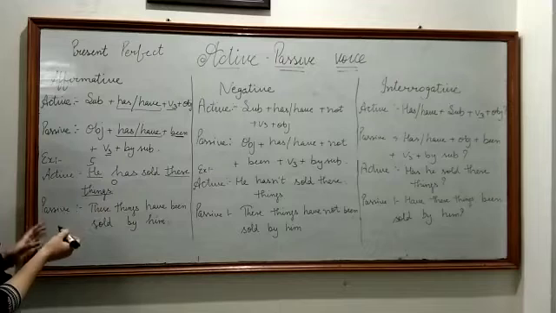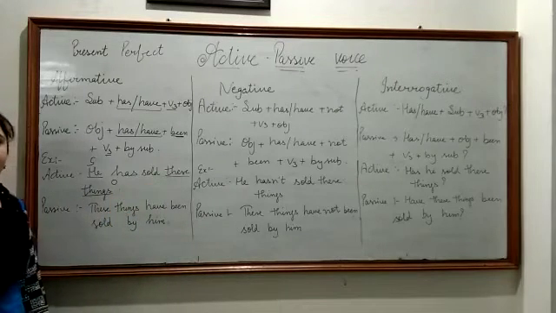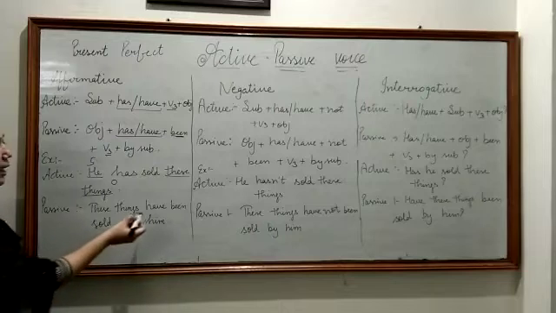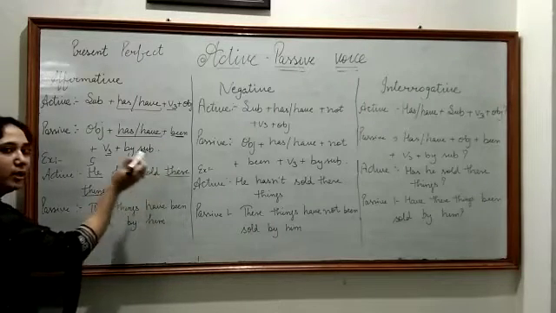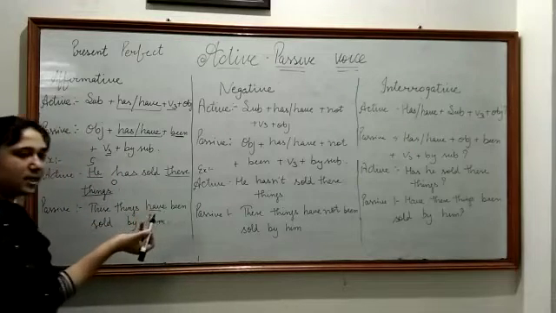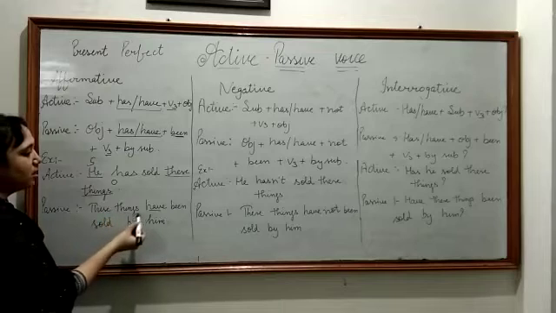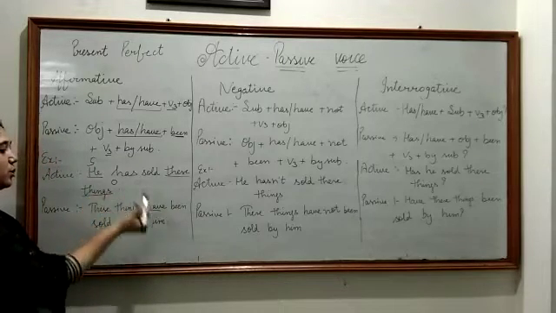But when we change this active sentence into passive, these things is in plural form. So that is why we have to change the auxiliary verb. So when we bring this object forward, these things, we will use have as an auxiliary verb. These things have been sold by him. He will change into him.